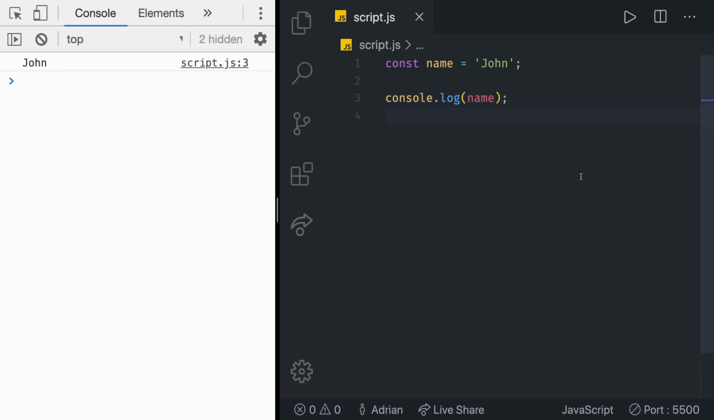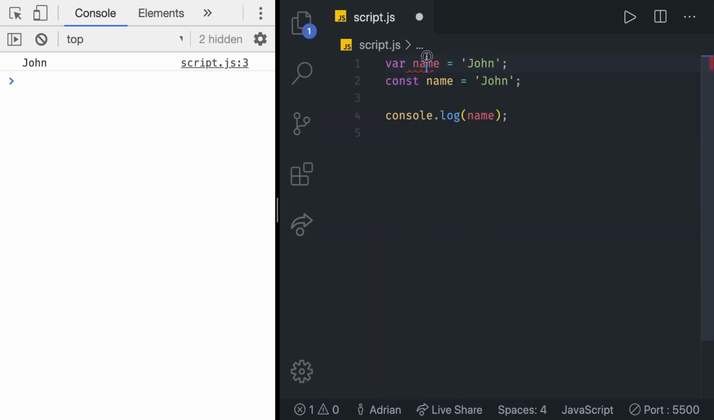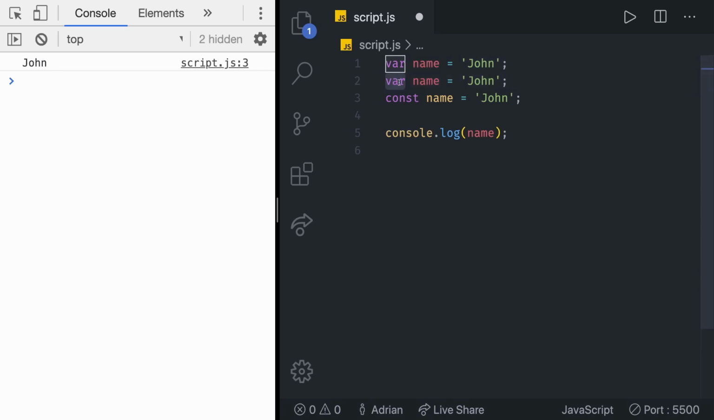Okay, it works. To recap, there are three different ways to make or declare a variable. There's var, let me write that here. There's also let, so let me write that here real quickly. And there's the const, which we have right there. From now on, whenever we are creating variables, we are going to use either const or the let keyword.